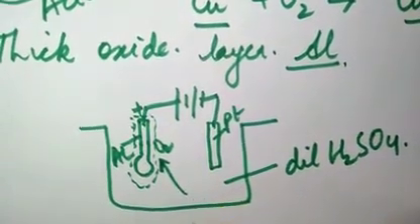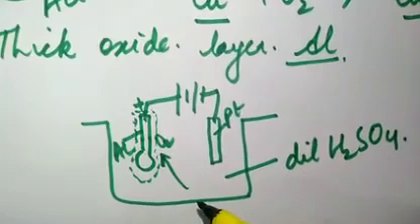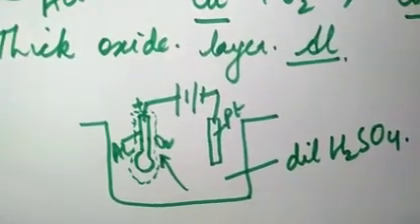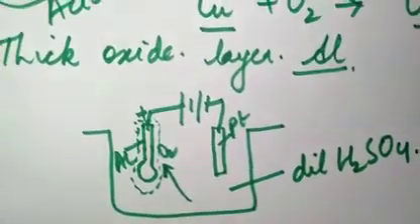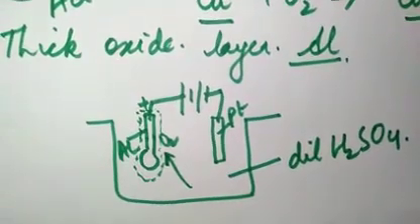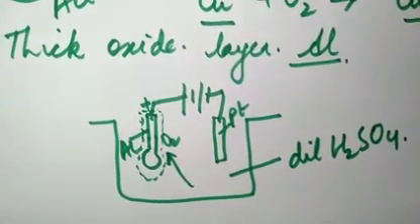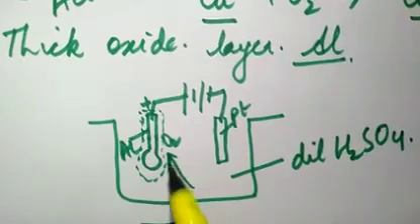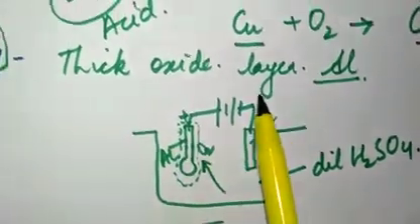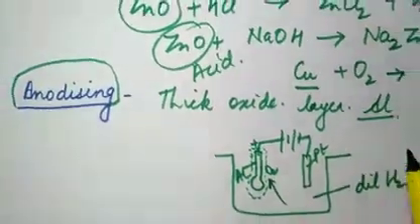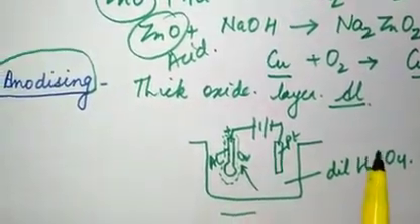Anodizing actually brings a shine to the article, to the utensil which you are treating, and nowadays these anodized articles are very famous, and you must have heard of it. So covering a thick oxide layer on aluminium articles is known as anodizing.